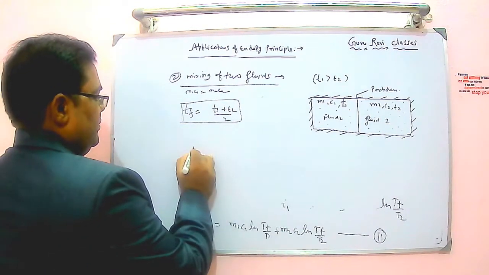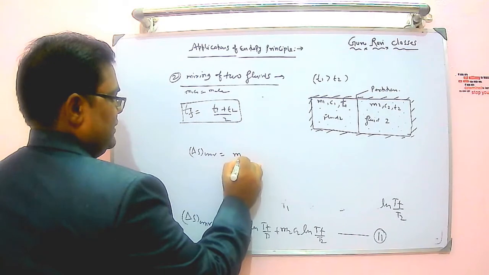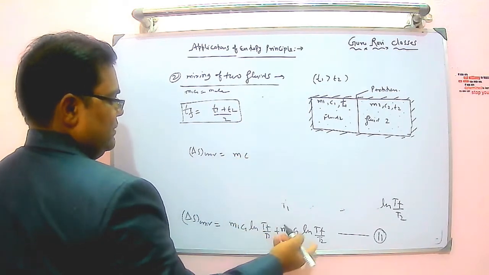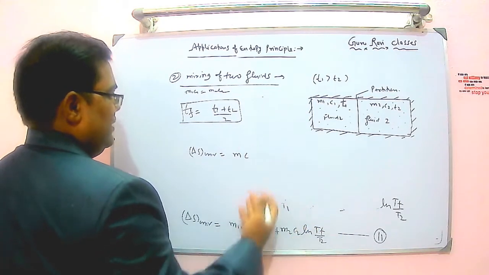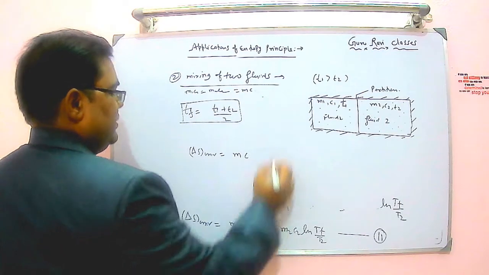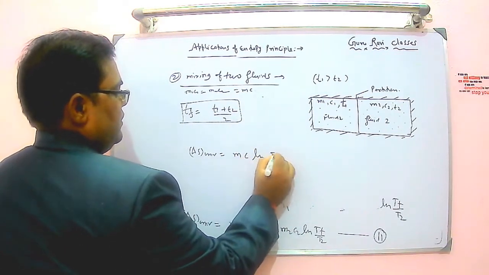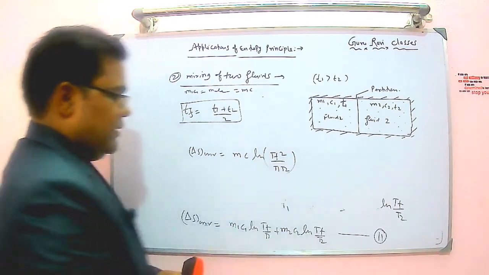So delta S universe is nothing but, add this, because M1 C1 equals M2 C2, I can write M into C, that is mass into C, both are having the same thing. MC ln of Tf squared divided by T1 T2. So that is the case, I can write from here.